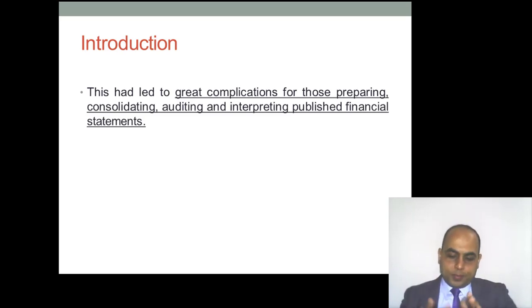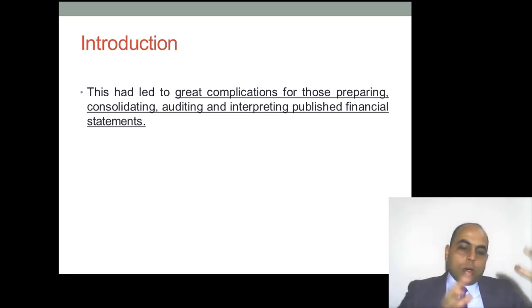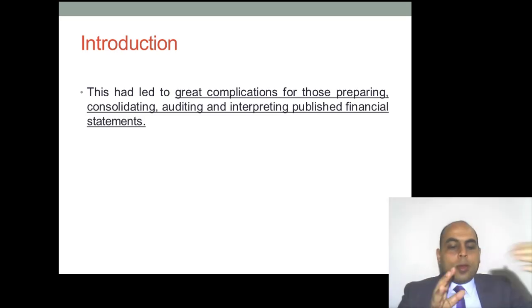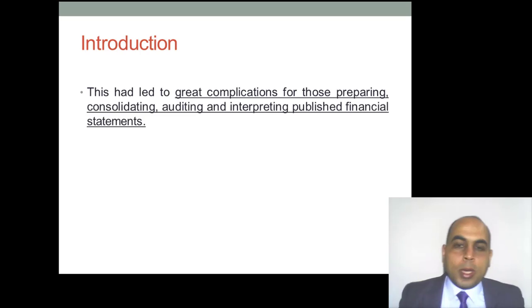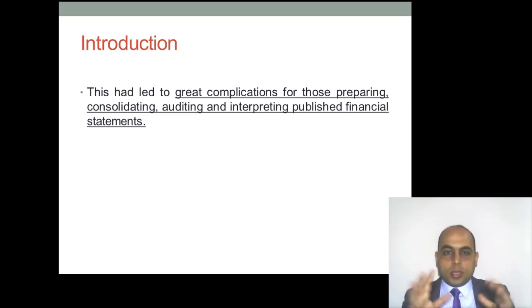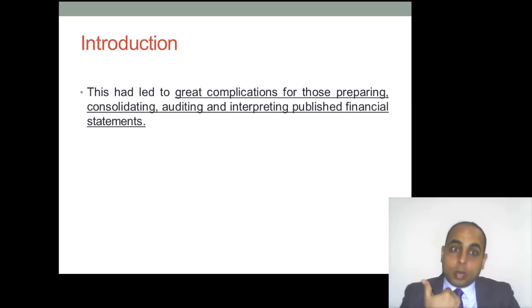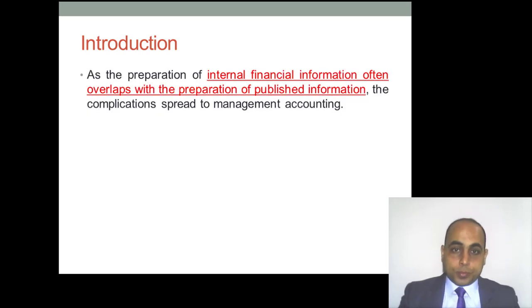Right now, we have globalization. This globalization led us to figure out the many factors that cause differences when we prepare our financial statements. These differences have led to great complication for those preparing, consolidating, auditing, and interpreting published financial statements.